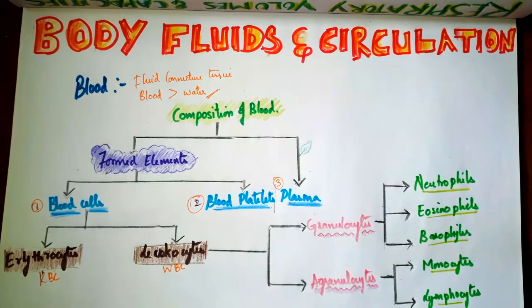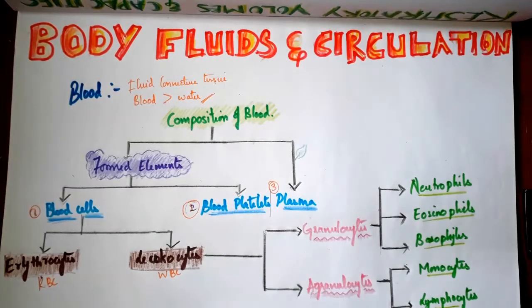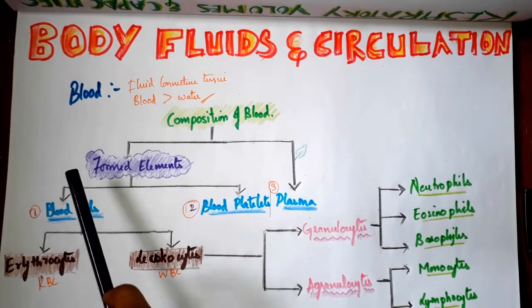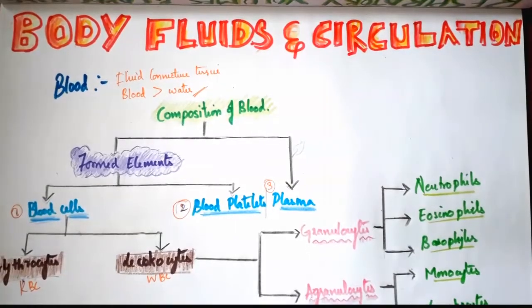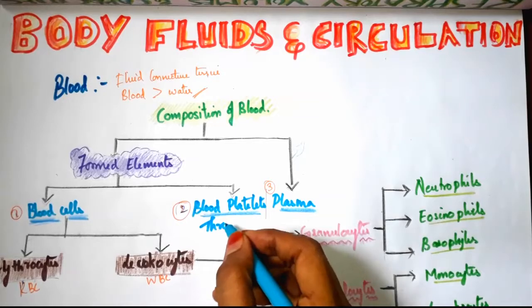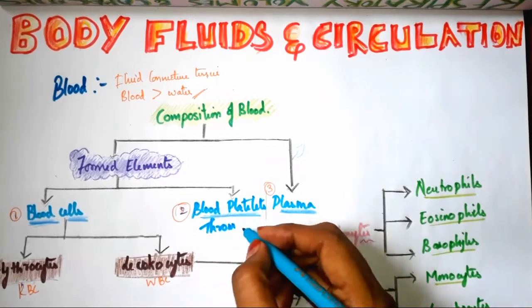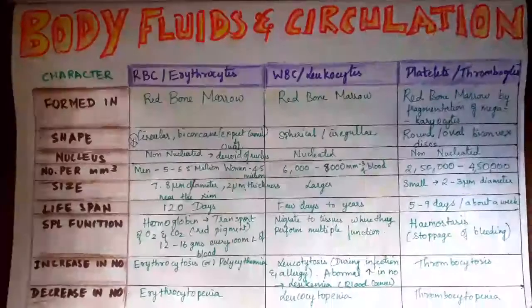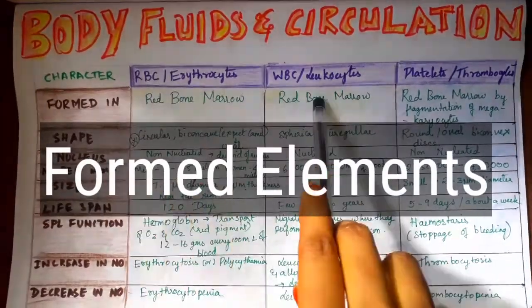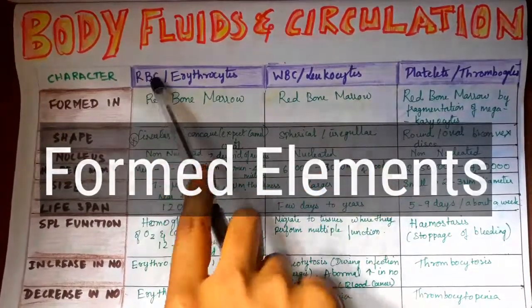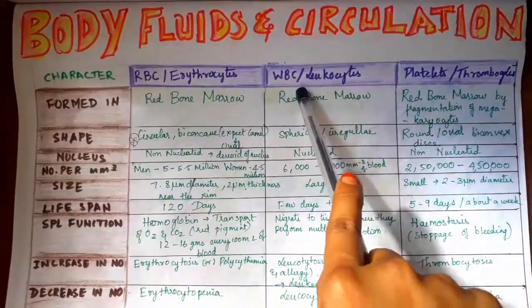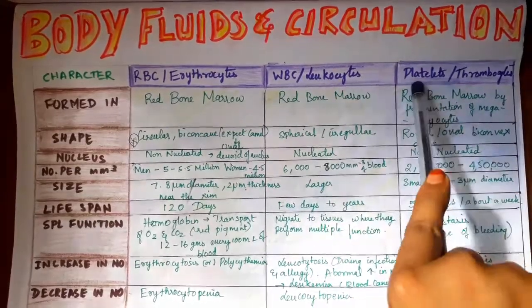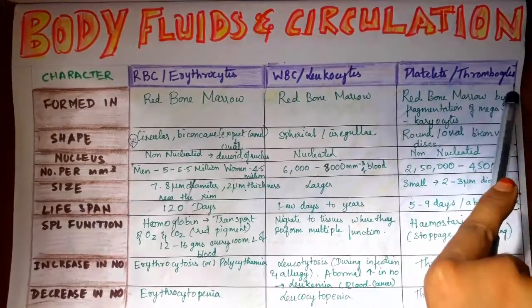Guys, if you want to take a screenshot, you can take it now. I can also tell it this way: RBCs, WBCs plus platelets give the formed elements. Platelets have another name, thrombocytes. Don't forget. So now we are going to see about the RBCs, WBCs and platelets. RBCs have another name, erythrocytes, WBCs have another name, leukocytes, and platelets have another name, thrombocytes.